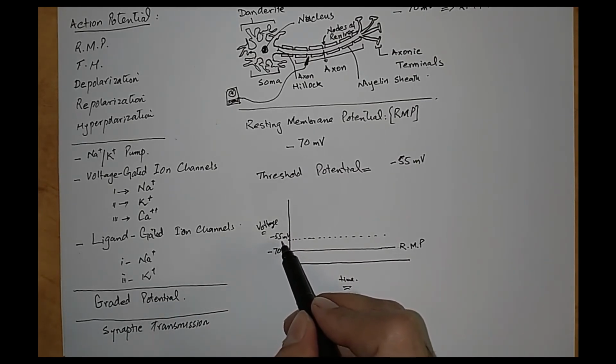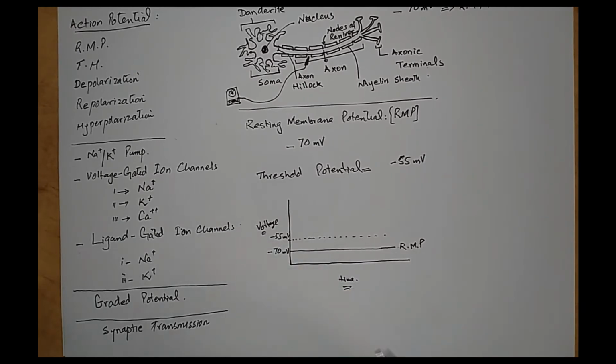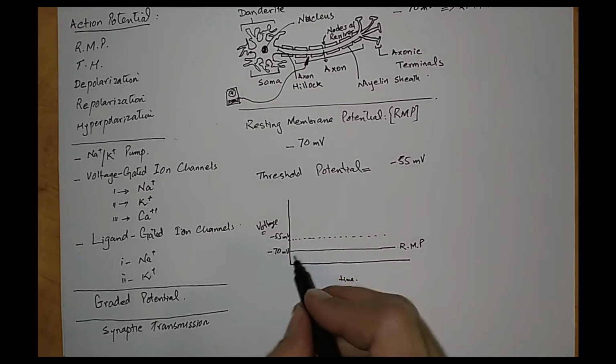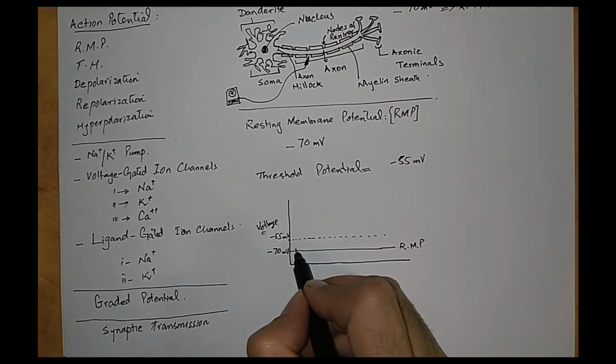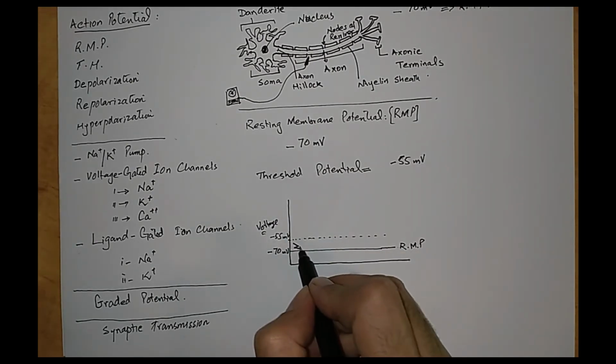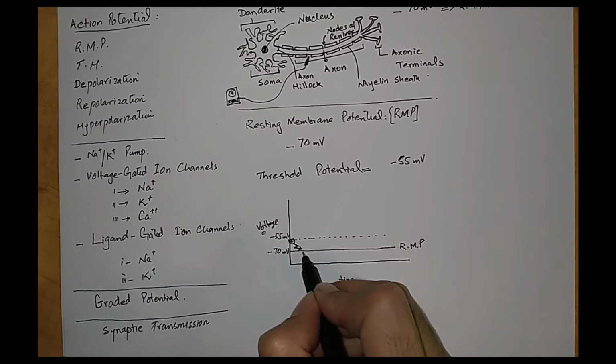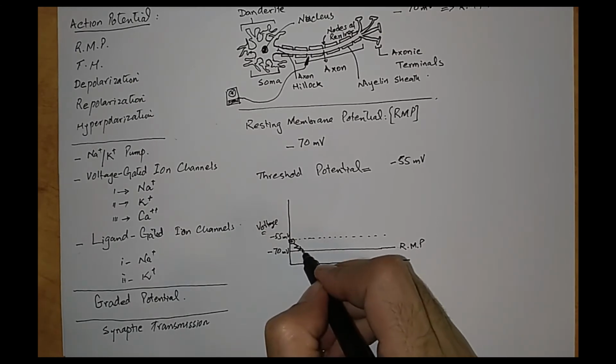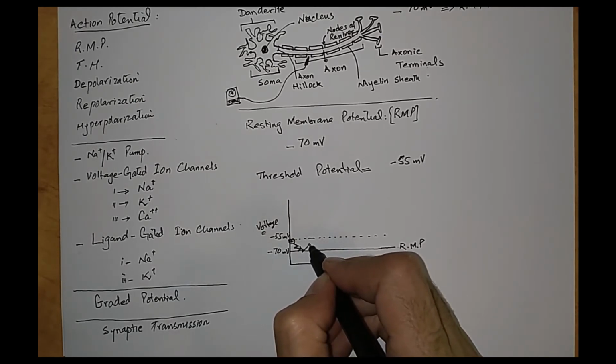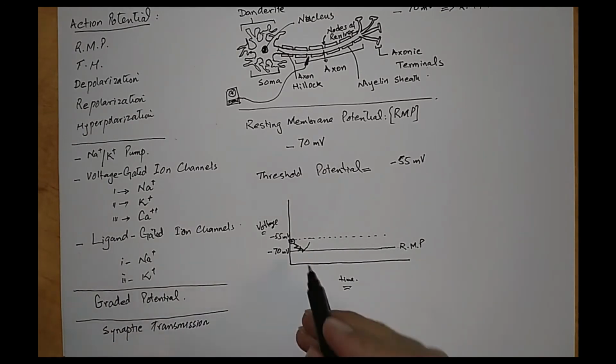Whenever there is an increase in the voltage within the neuron cell, and that change reaches minus 55 millivolts, it will lead to the generation of the action potential. So now imagine that some sort of electrical current or electrical change happens at this point, so this will increase the voltage, right?